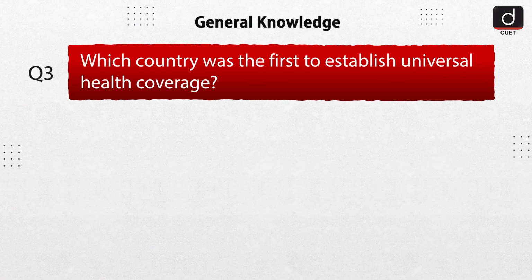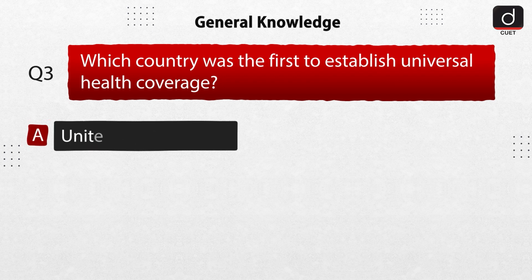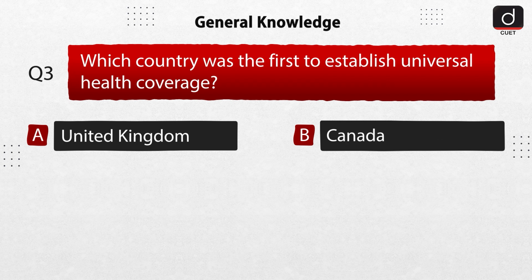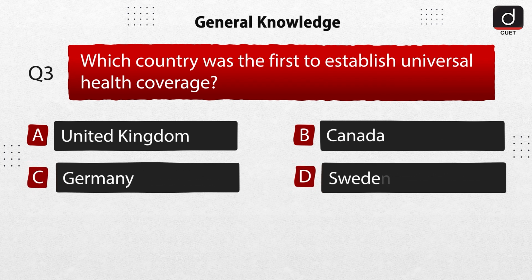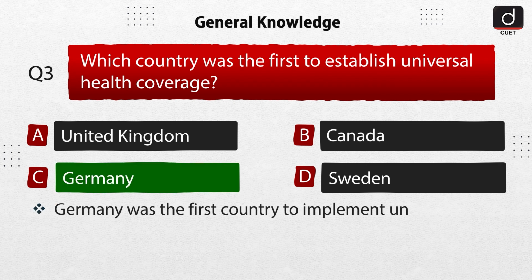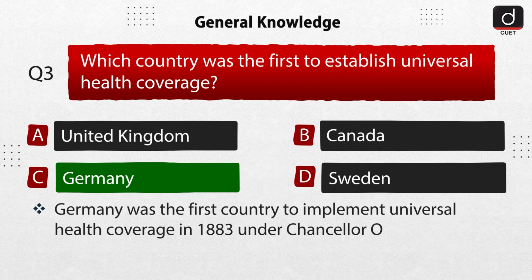Next question is, which country was the first to establish universal health coverage? Option A, United Kingdom. Option B, Canada. Option C, Germany. Option D, Sweden. The correct answer is option C, Germany. Germany was the first country to implement universal health coverage in 1883 under Chancellor Otto von Bismarck.